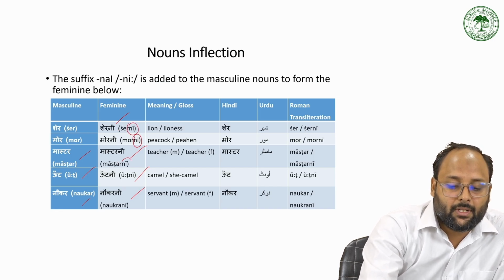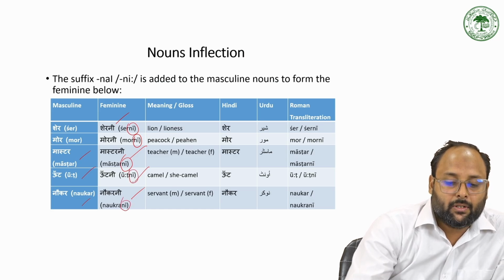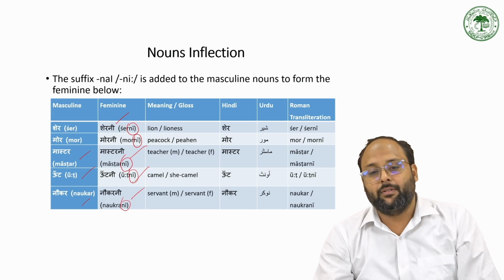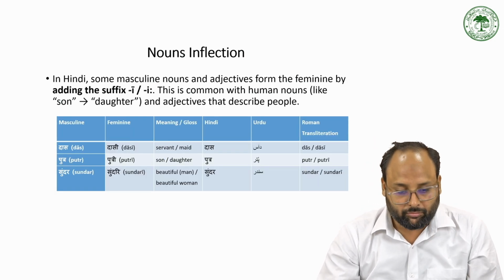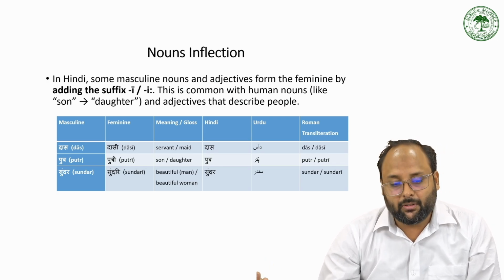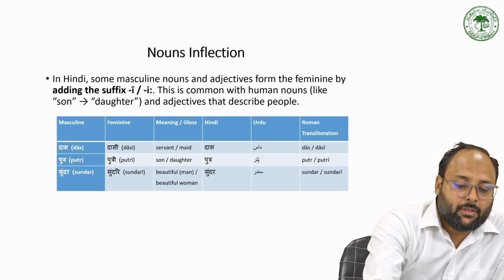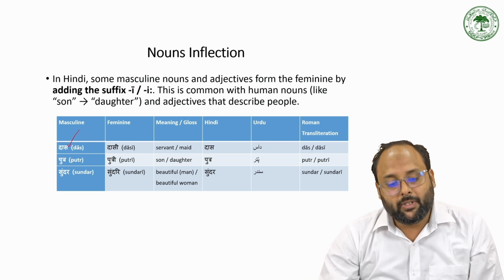in master, mastarni, in ऊँट, ऊँटनी, in नौकर, नौकरानी. That is some ni or ani we are adding to make it the feminine gender. So das, dasi, putra, putri, sundar, sundari. So when these also end with some masculine, we are using some e suffix to make it plural.